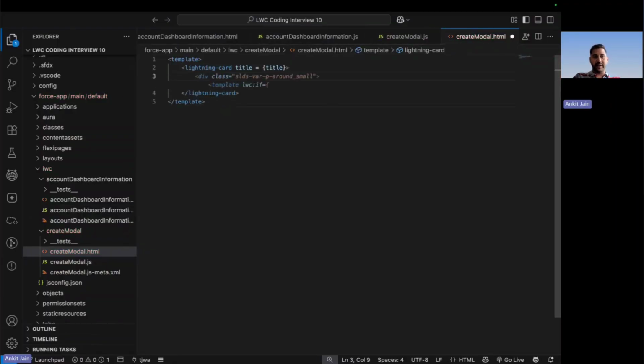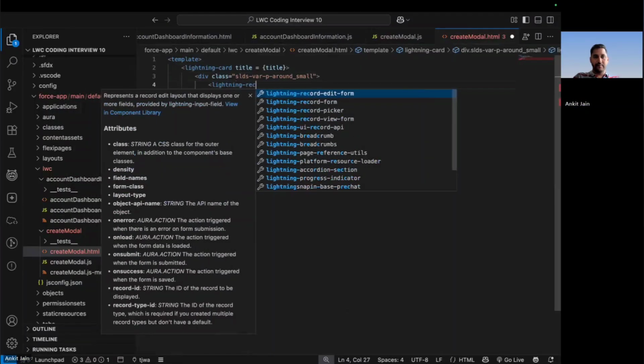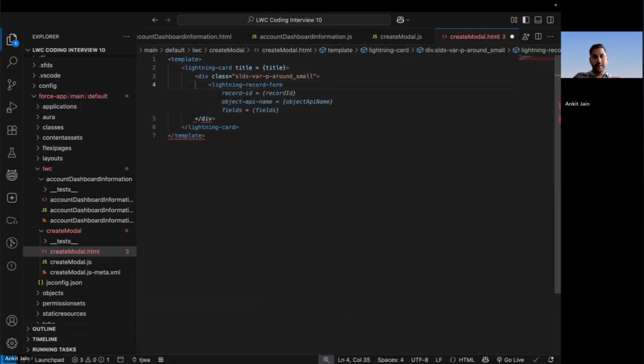And here I will be putting up the div class SLDS p around small. Let me add some padding here. And the next thing I will be doing, I will be creating the record using the lightning record form, right?